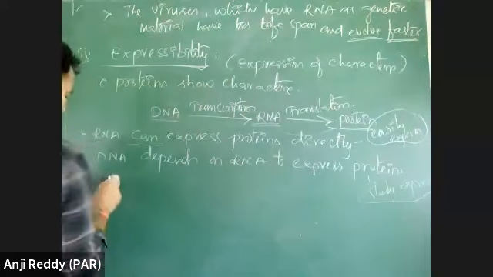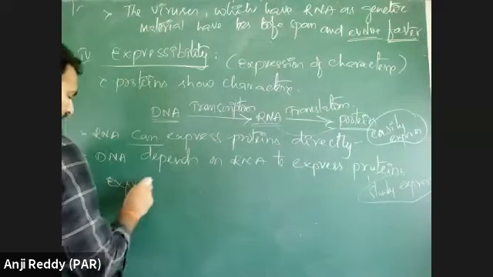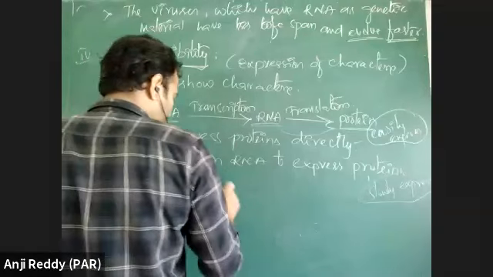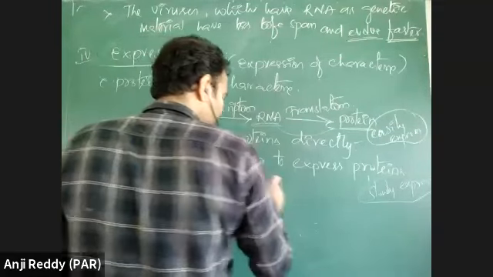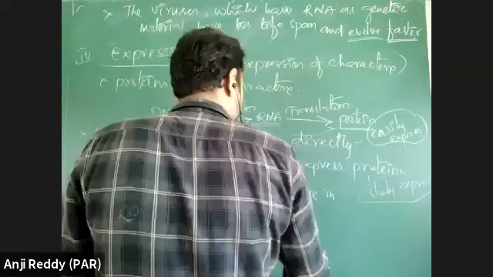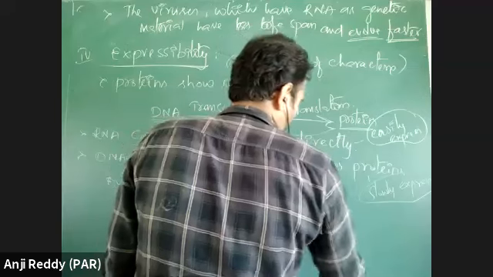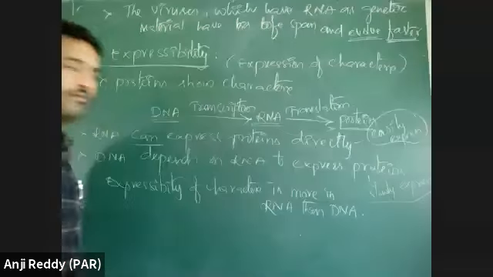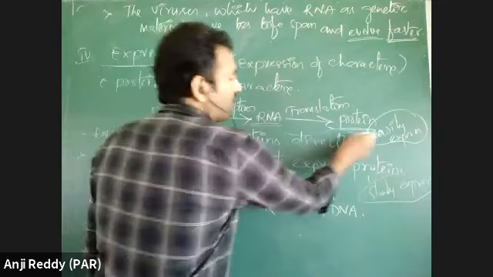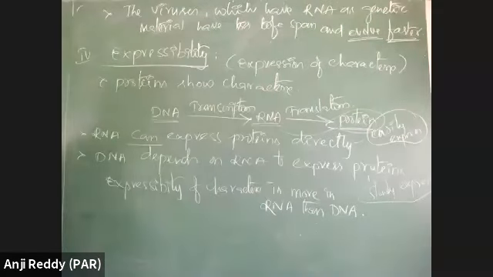So expressibility of character is more in RNA than DNA. Expressibility of a character is more in RNA when compared to DNA. The proteins which show these characters evolved around the RNA molecule only.